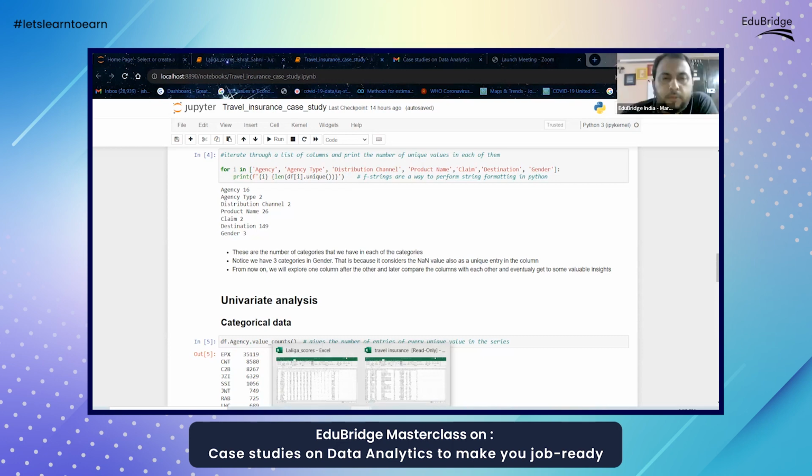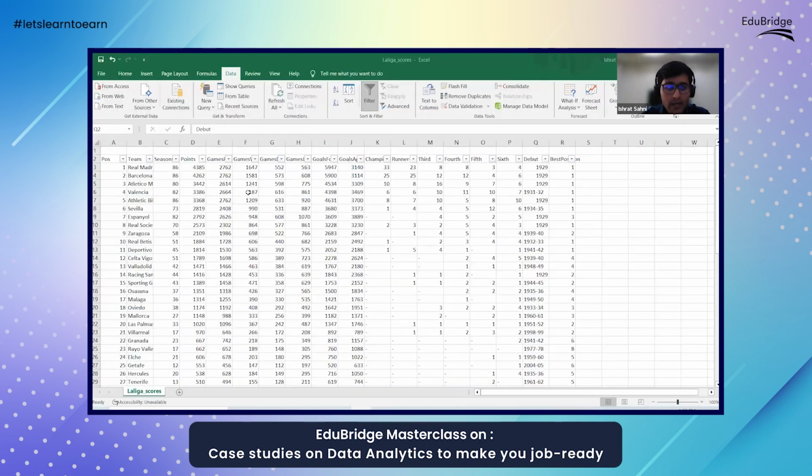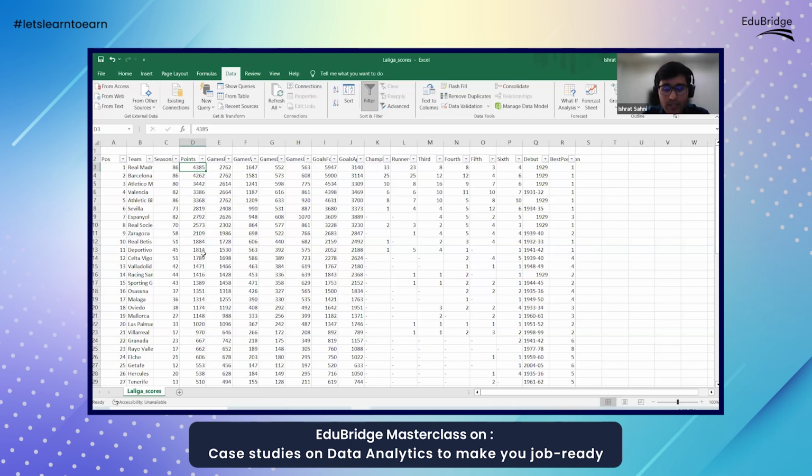What usually happens is, let's say we have data of scores or points, and there were missing values in the variable points. The first thing we have to find out when imputing the values is whether there are any extreme values. Let's say the values are all in the 2,000s to 4,000s, and there's a value which is in 10,000 or even in lakhs. That would clearly be an extreme value.